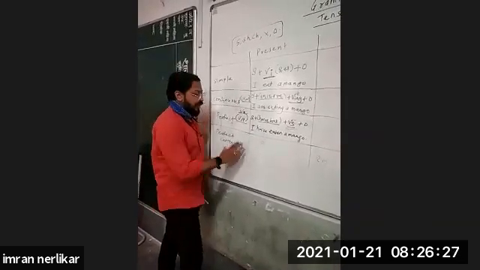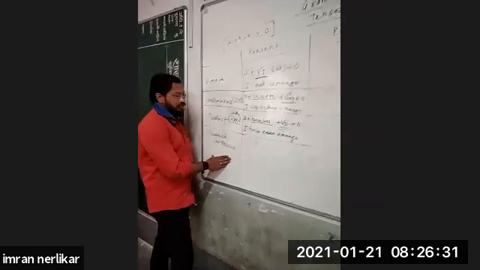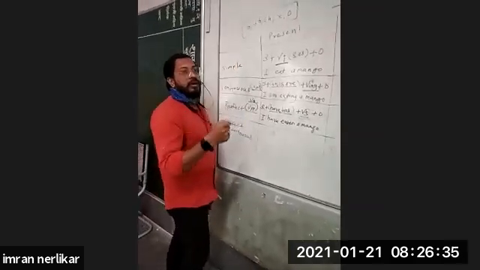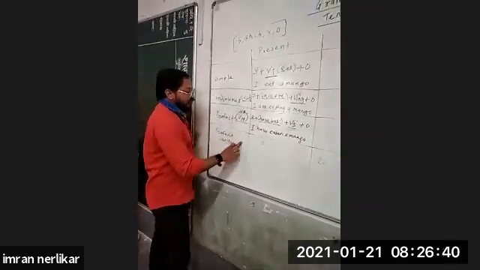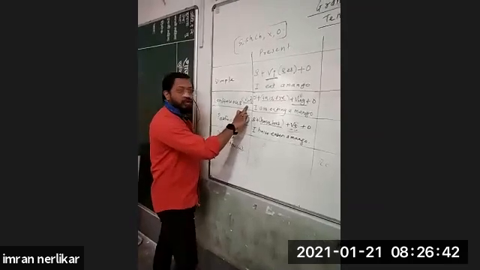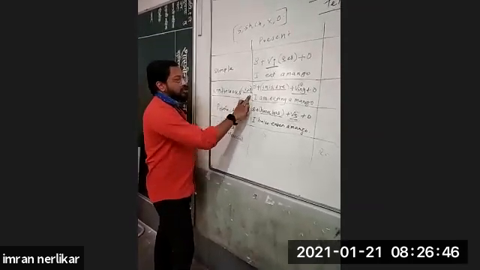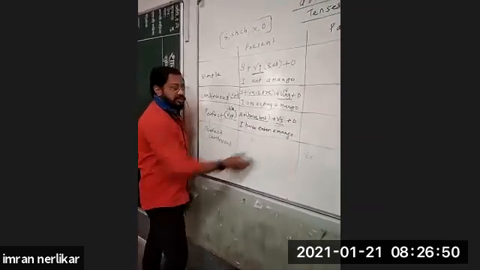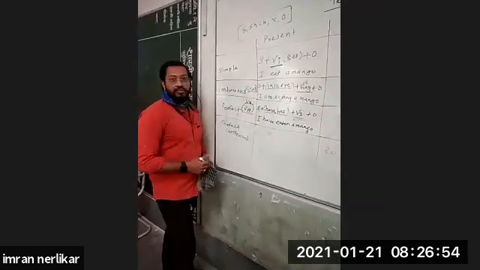Now the fourth tense is perfect continuous tense. As I told you when I was writing the names of the tenses, the fourth tense, perfect continuous tense, is the addition of the second and third, that is continuous and perfect. You have to add these tenses and frame this formula. How to add? See, there is one trick for that.